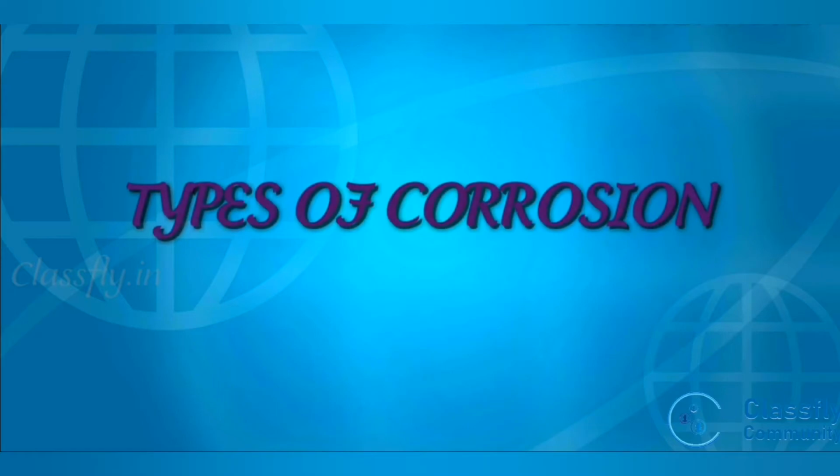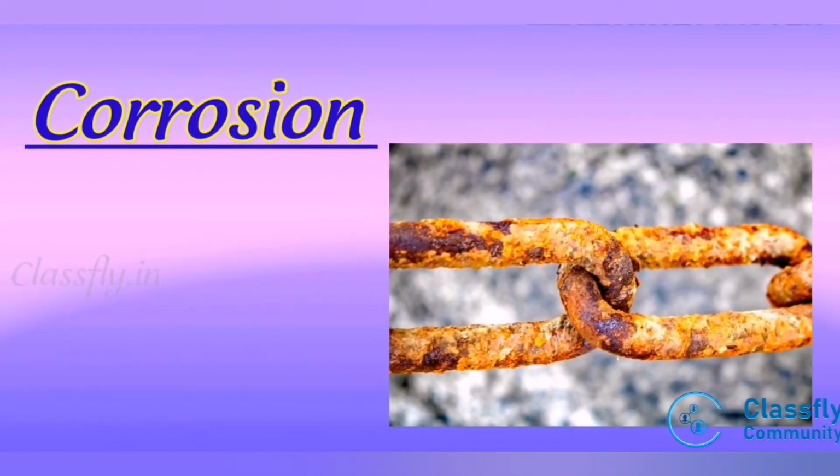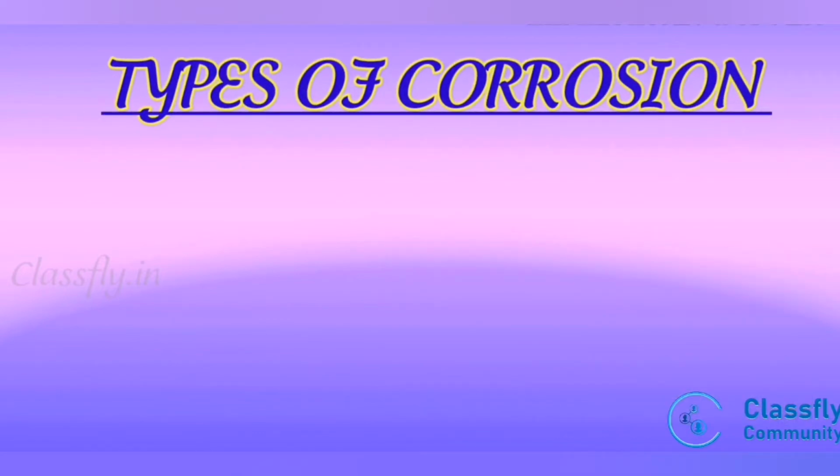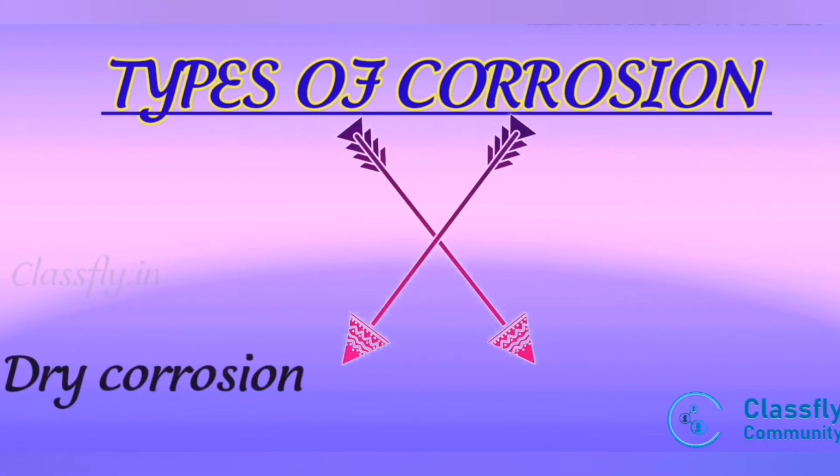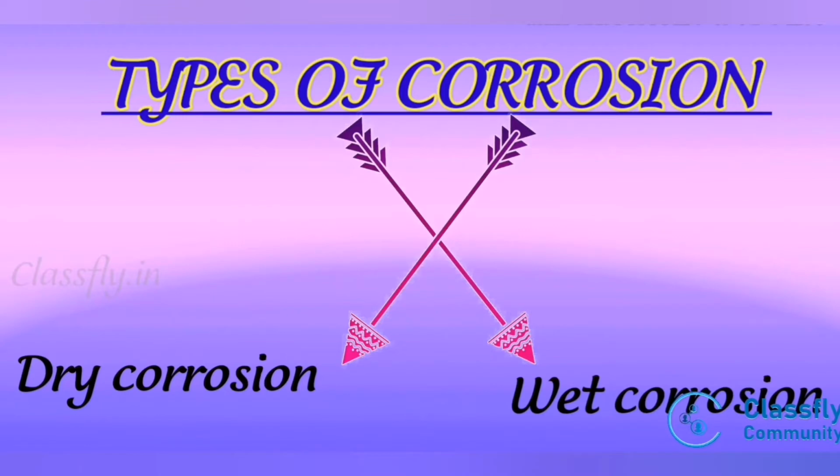Today we are discussing different types of corrosion. We know that corrosion is defined as the destruction of metal or alloys by the surrounding environment through chemical or electrochemical reaction. Next, we move on to the types of corrosion. The types of corrosion are mainly divided into two categories. The first category is mainly divided into two: dry corrosion and wet corrosion.